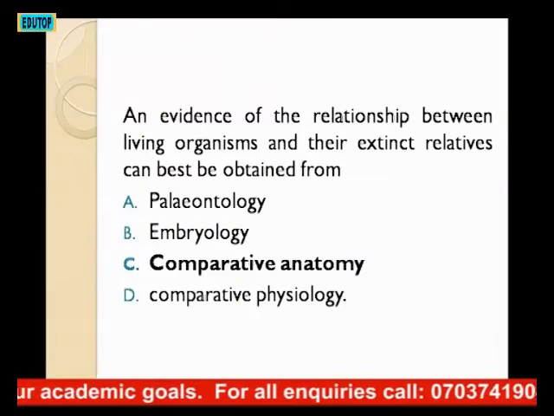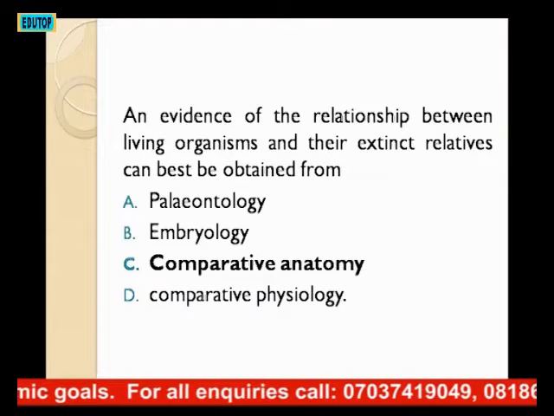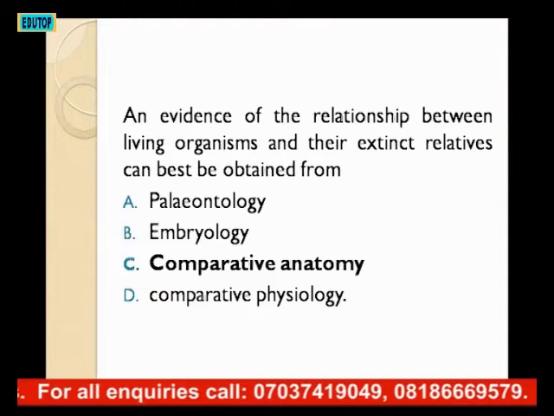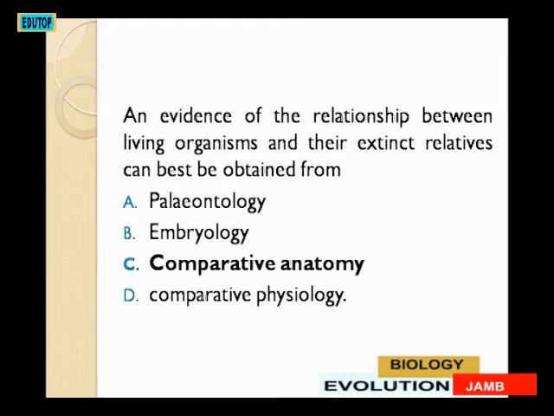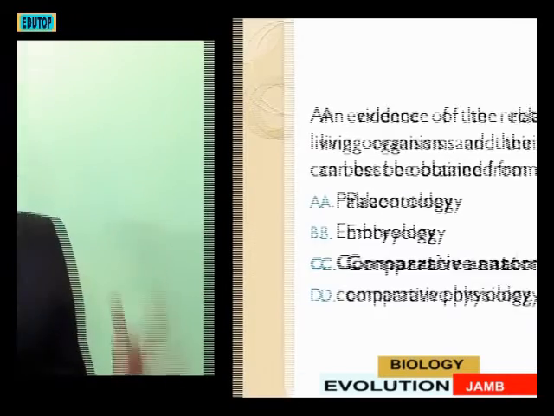The next question. Evidence of the relationship between living organisms and their extinct relatives can be best obtained from A. Paleontology. B. Embryology. C. Comparative anatomy. D. Comparative physiology. Present living organisms and their relatives that are extinct: how can we explain that there is a relationship between them?